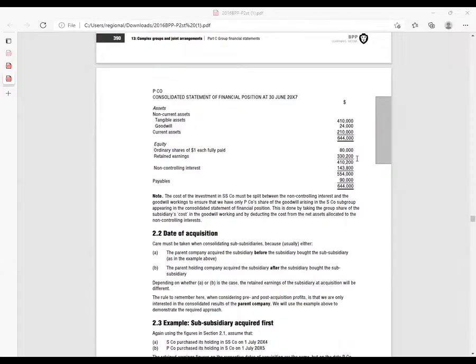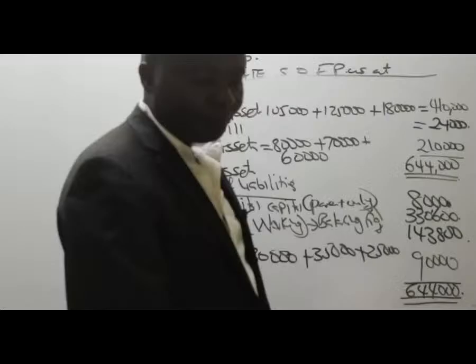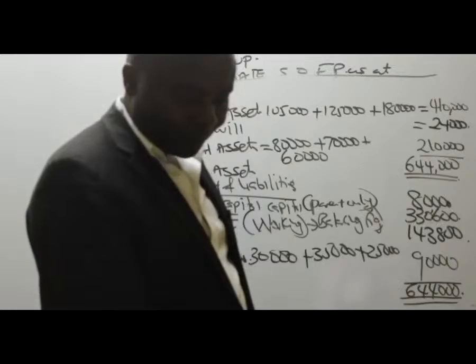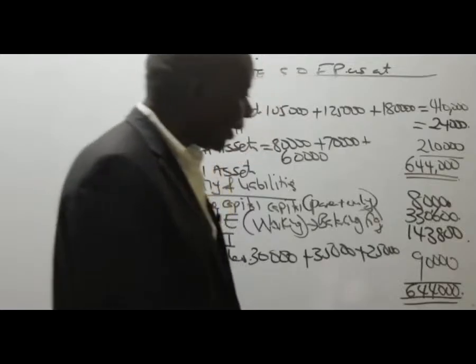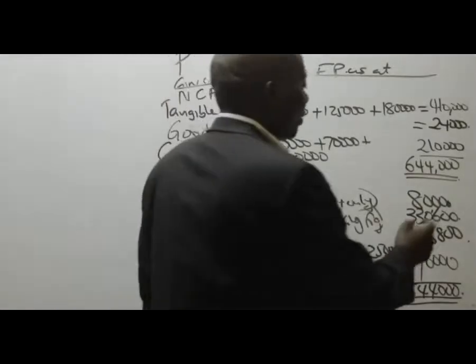Is there somewhere we have missed something really? I doubt. Yeah, it's 330,200. Sorry for that. So this should be 330,200.